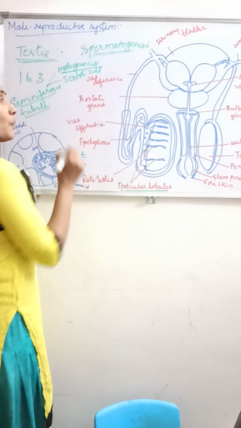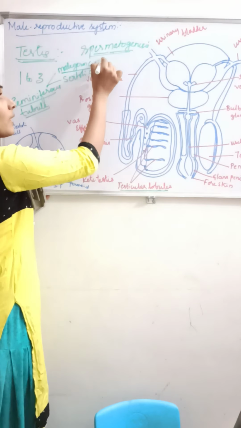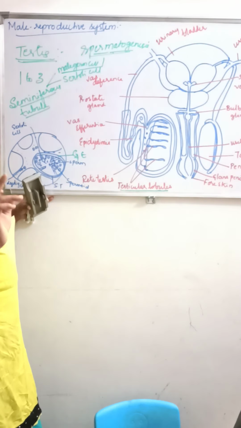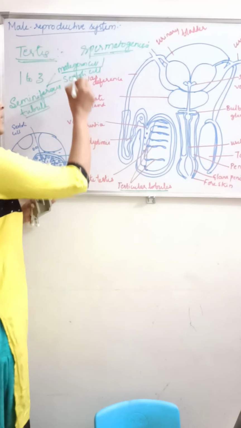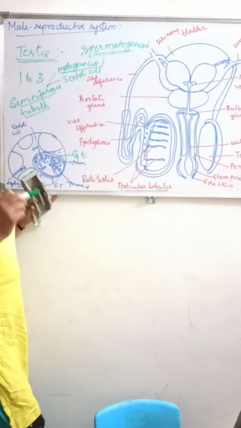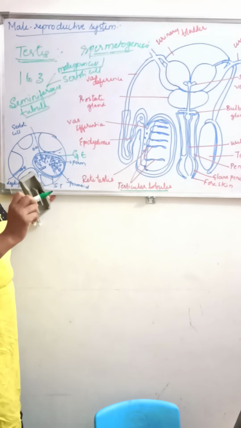These male germ cells are also called sperm mother cells or spermatozoa. What is the male germ cell also called? Sperm mother cells or spermatozoa.